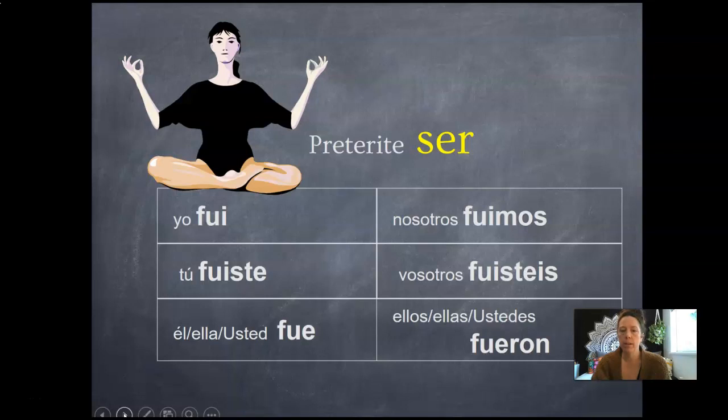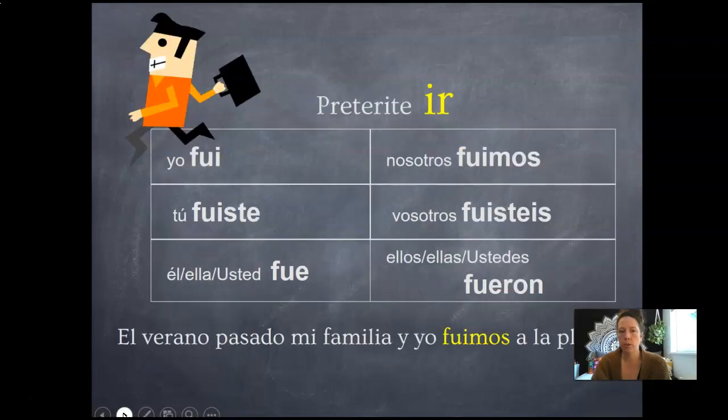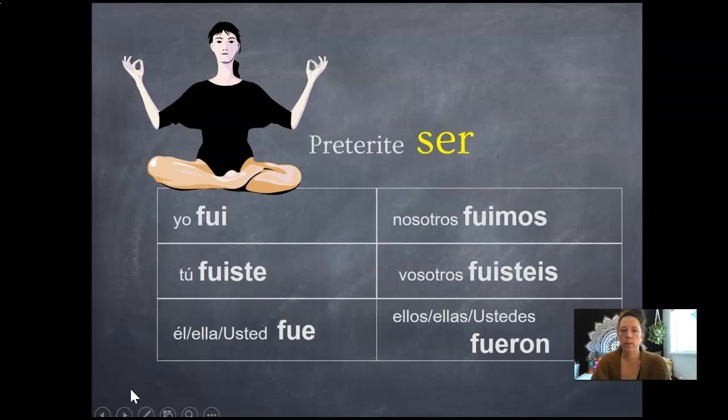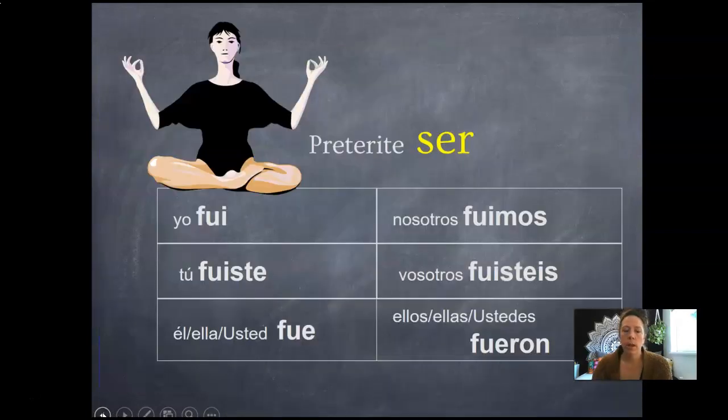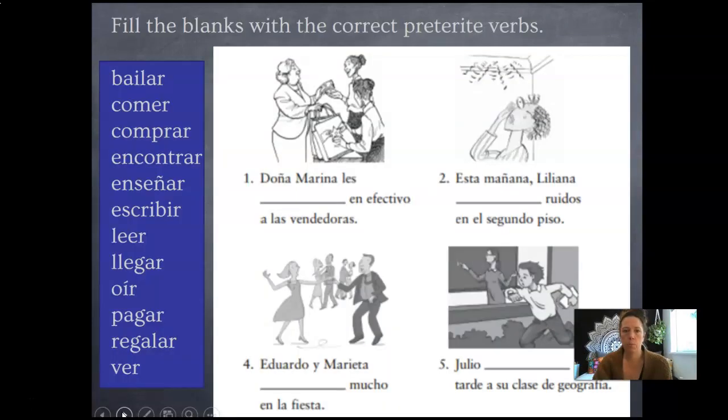Preterite ser. So what do you notice, right? This is exactly the same conjugations between ir and ser. So yo fui, tú fuiste, ella fue. It's going to be really important to take note of the context to know which verb is being used because they have the same conjugations.